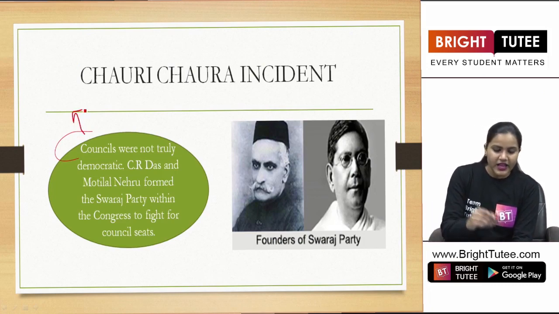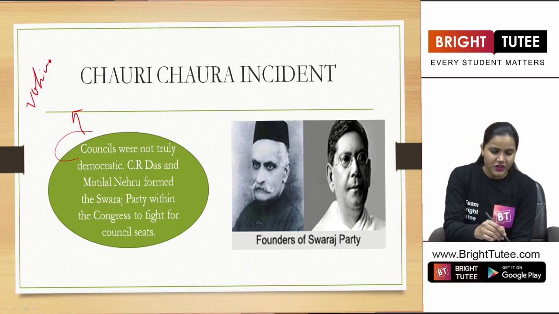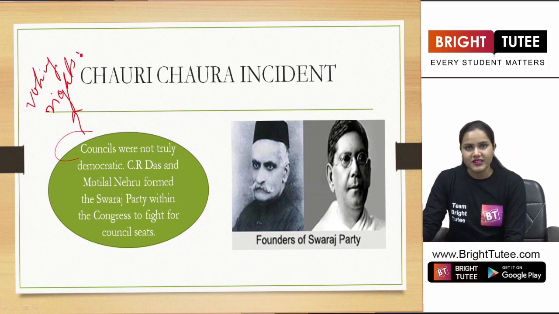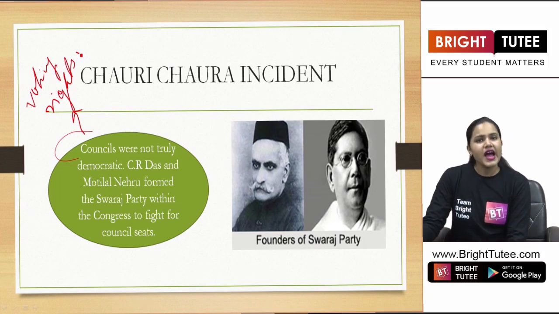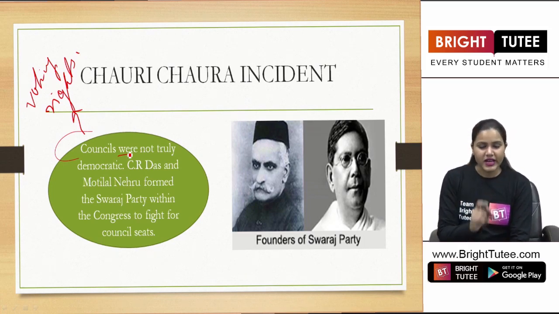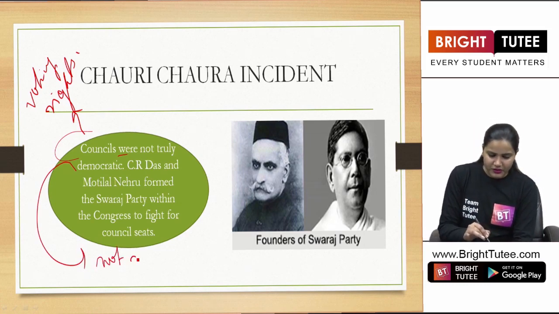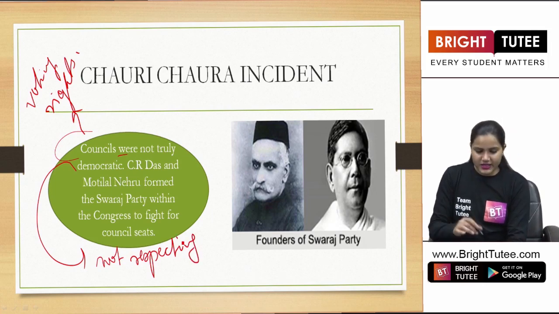So obviously, like today we are voting, we have voting rights in our country. You must have heard the term universal adult franchise. So the right to vote. At that time, not all people had the right to vote. So here also, these councils were not totally democratic. So they were not respecting the views of all the people. Right? And what happened as a result of it?